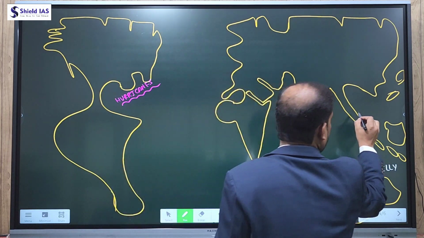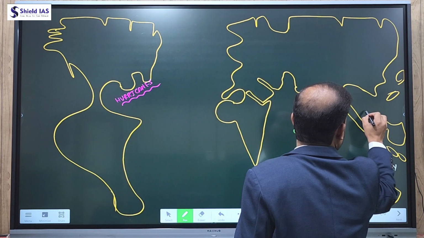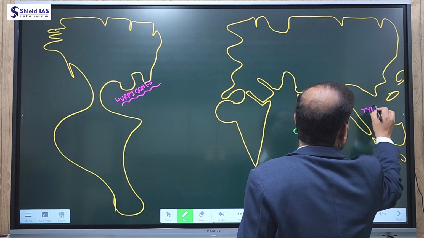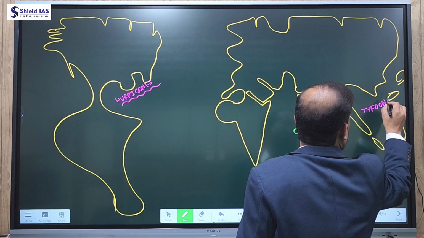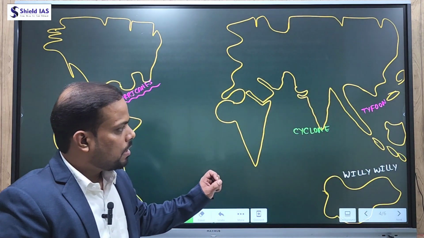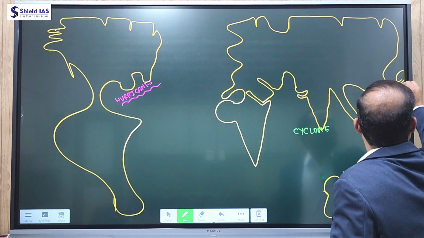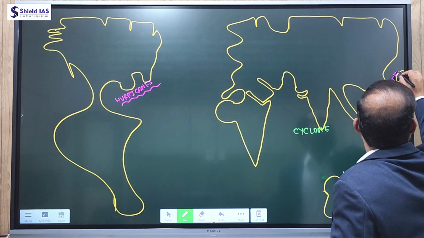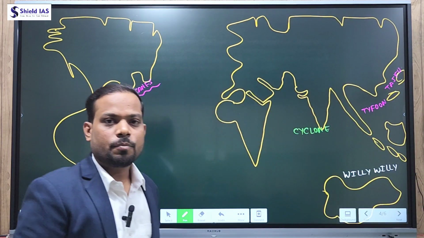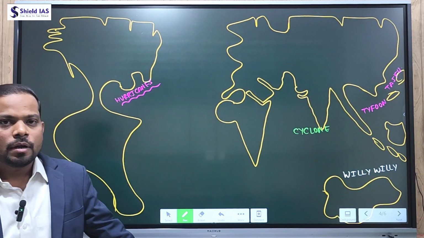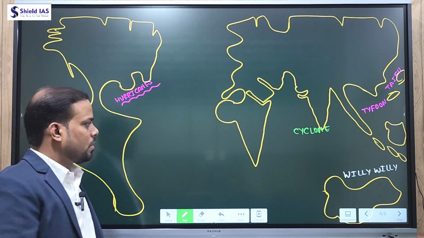So if it originates in South China Sea, it is known as typhoon. And if typhoon becomes intensive and reaches up to Japan region, the same cyclone is known as typhoon. So these are some names of tropical cyclone at different locations.